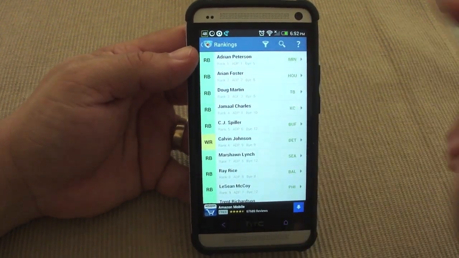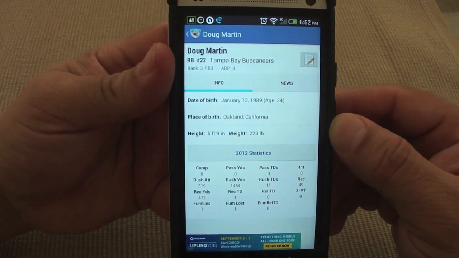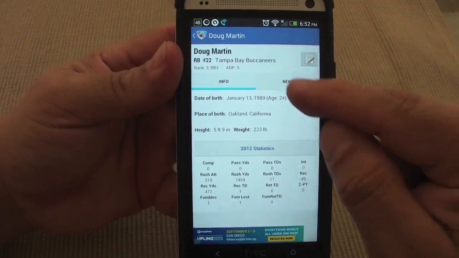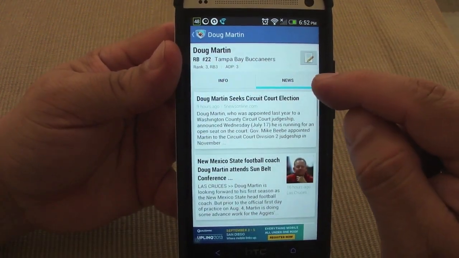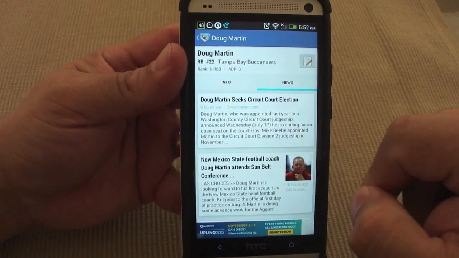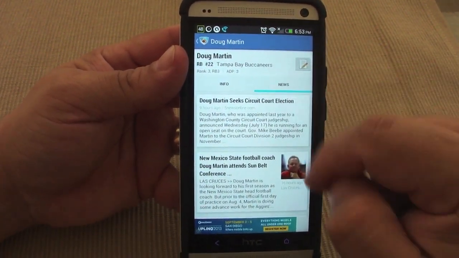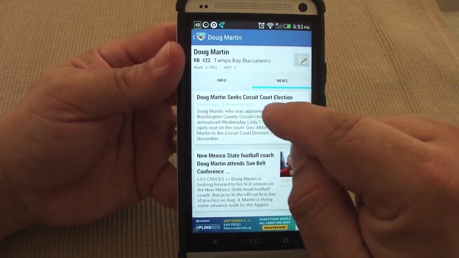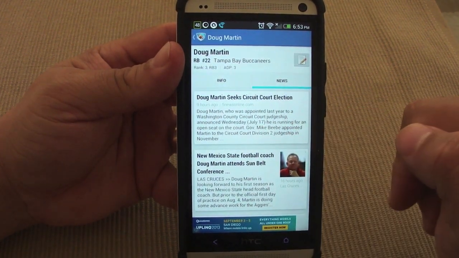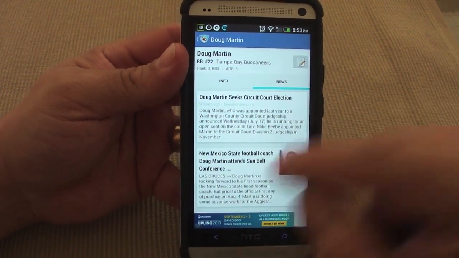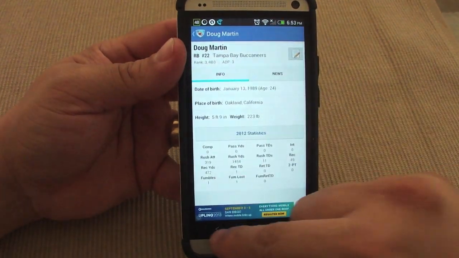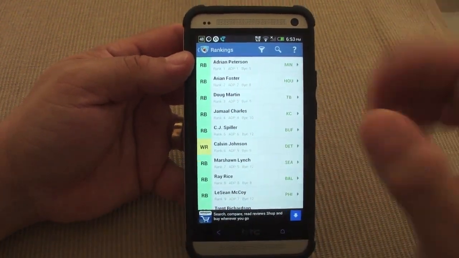At any time, you could click on a player, and if there's any info on the player, you can see it right here. You click right here, you can see any news related to that player. So make sure before you draft a player, if you're not sure, you go ahead and click here. You can see if he's right now going through an injury or recovering from an injury, which maybe means you don't want to pick him. So just make sure you do that.